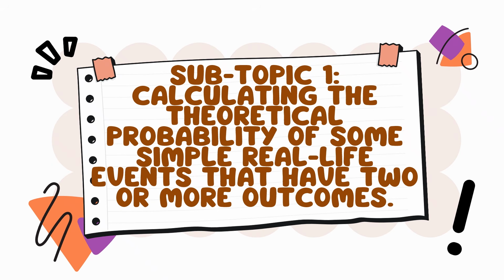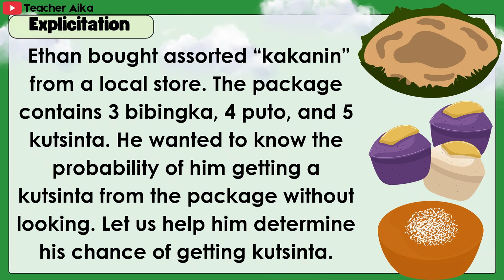Subtopic number 1. Calculating the theoretical probability of some simple real-life events that have two or more outcomes. Let's read. Ethan bought assorted kakanin from a local store. The package contains 3 bibingka, 4 puto, and 5 kutsinta. He wanted to know the probability of him getting a kutsinta from the package without looking. Let us help him determine his chance of getting kutsinta.